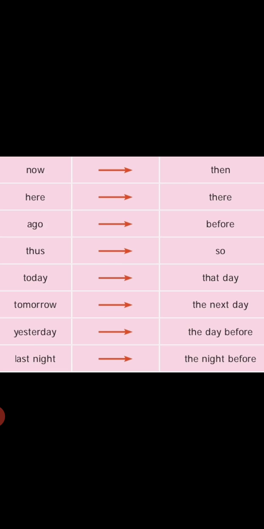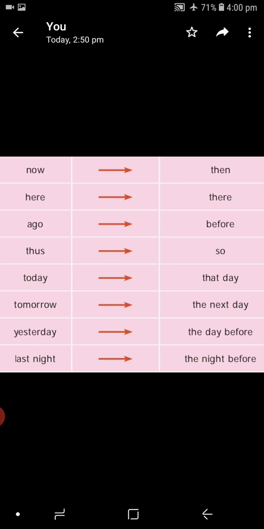Now change into then. Here change into there. Ago change into before. Thus become so. Today becomes that day. Tomorrow will become the next day. Yesterday, the day before. Last night, the night before.